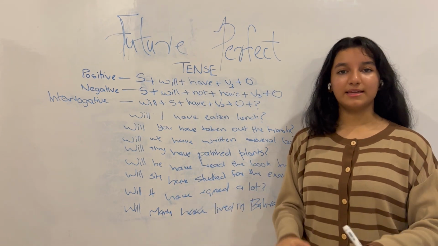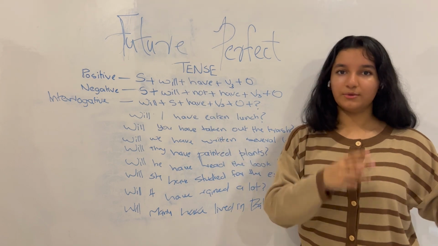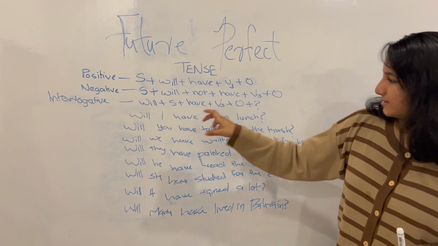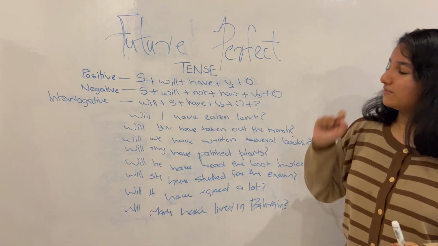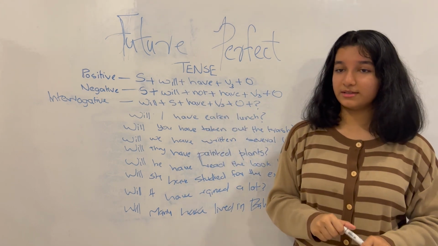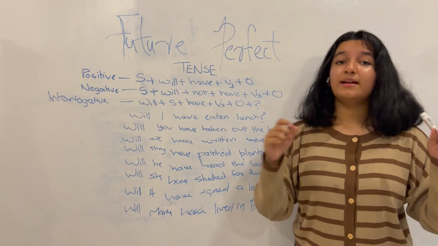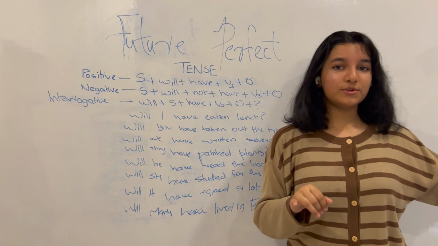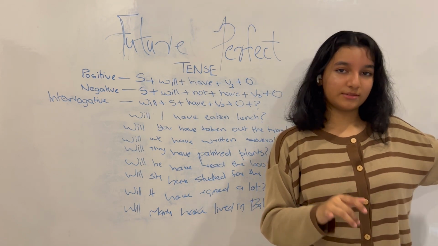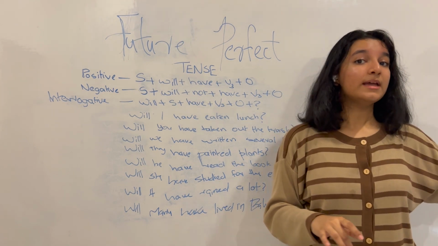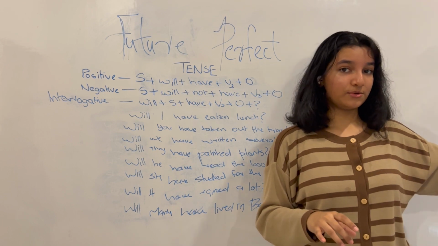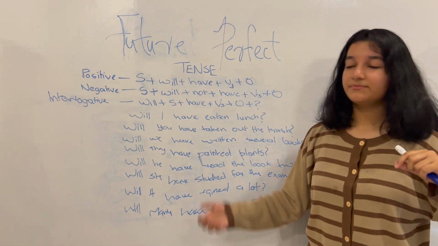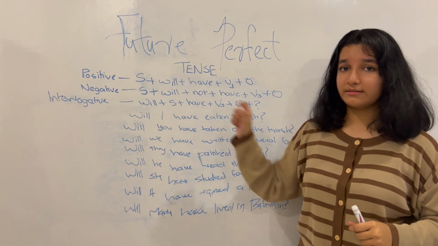Now it is asking, is this action going to take place in the future? That is how asking a question with the future perfect tense is going to affect that sentence. It is asking, will you have taken out the trash? In the future, this action of you taking out the trash, which has a start and a finish, is this going to take place in the future? Are you going to do it? This is what it is asking. So that is all for interrogative sentences.